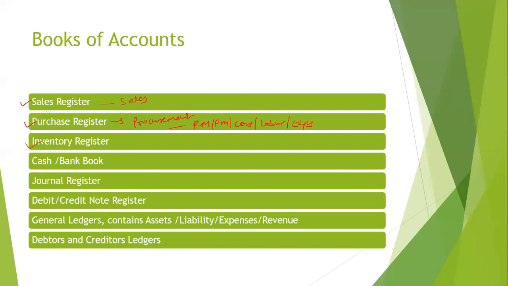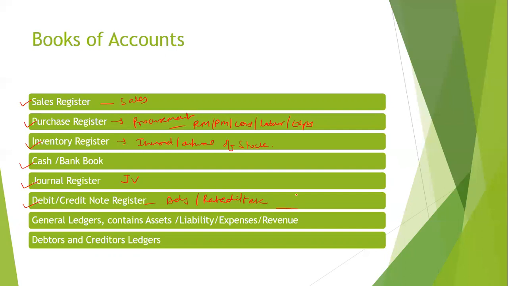Then the inventory register, where there is inward and outward of inventory or stock. Then cash and bank account, then the journal register. Here we will maintain the JV entries, which we will see in the next slide. Then the debit and credit note register for any adjustments or rate difference, etc.